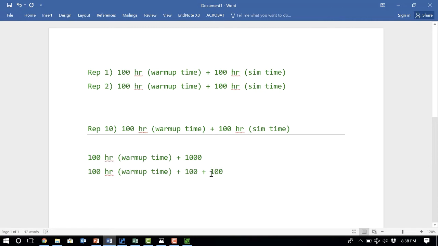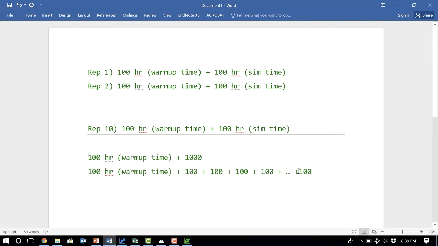So I don't need to assign any additional warm-up time anymore. The warm-up time is already over. I'm already past the initial part of the simulation, in this equilibrium or steady state. Then I continue running the simulation for another 100 hours, and another 100 hours, and I continue all the way till I get to the 10th 100 hours.